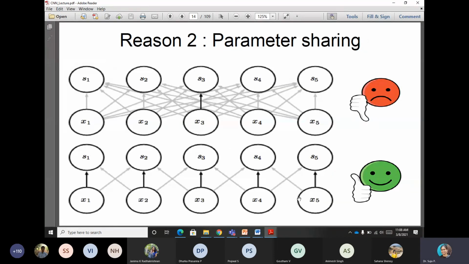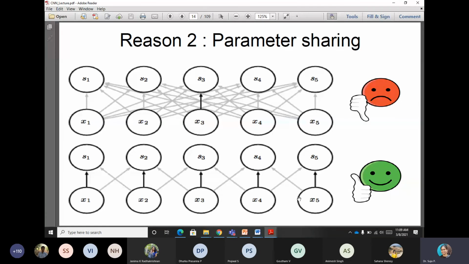And also the parameter sharing happens. Instead of many to many, where all the neurons receive all the information from all the inputs or hidden layer neurons, we are only having specific neurons communicating to specific neurons in the next layer and subsequent layers, and so on. So the parameter sharing will be limited.